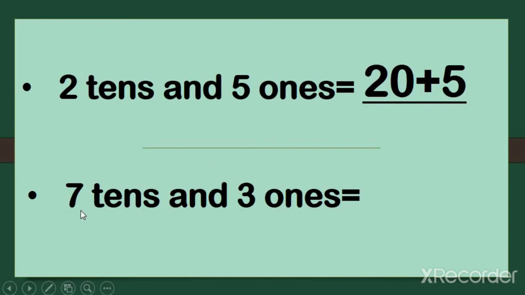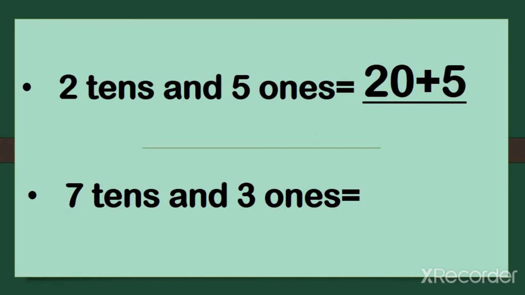Then we have 7 tens and 3 ones. First of all, look at the tens column. This is the tens column. Okay, my dear students, what is the meaning of 7 tens? We have already become familiar with the terms tens and ones. So now think in your mind, what should we write if we have 7 tens?